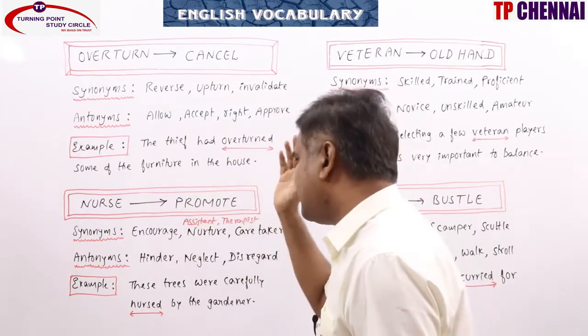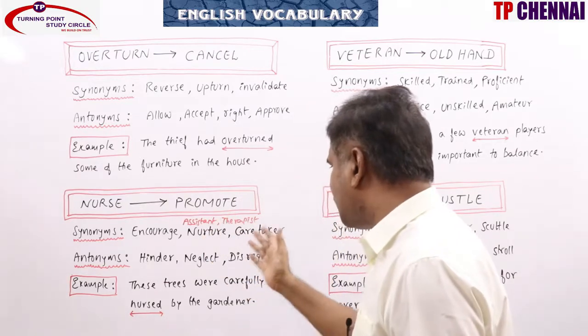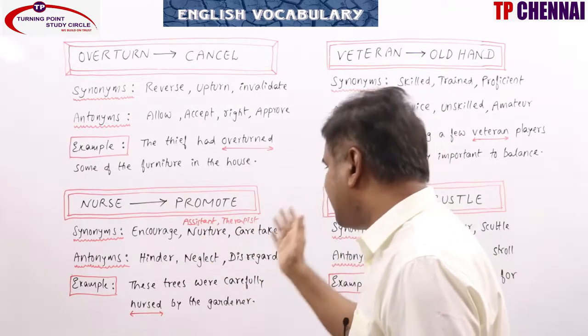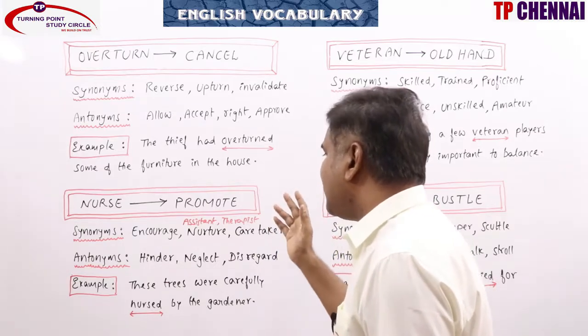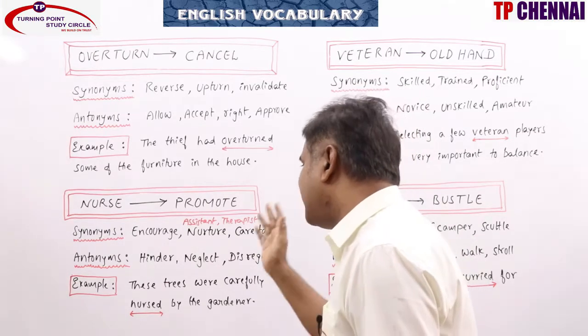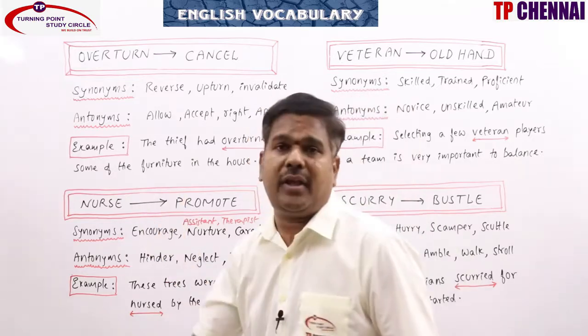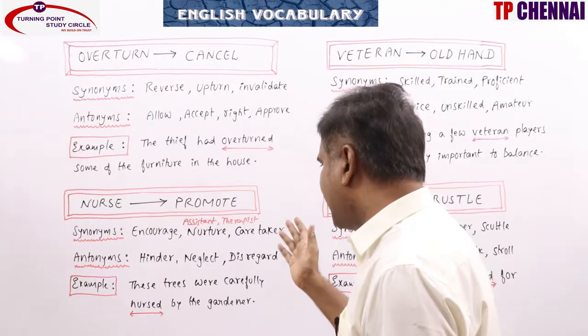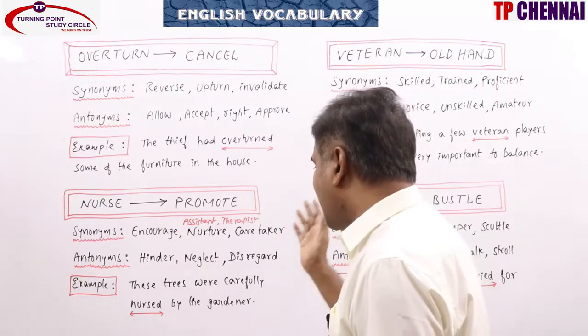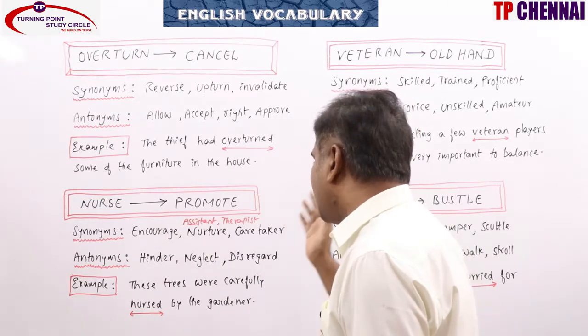Remember all these things. And synonyms: encourage, nurture, caretaker, assistant, therapist, medic, attendant, administer, babysitter. All these words can be related to synonyms. Antonyms: hinder, neglect, disregard, torture, ill-treat, ignore.